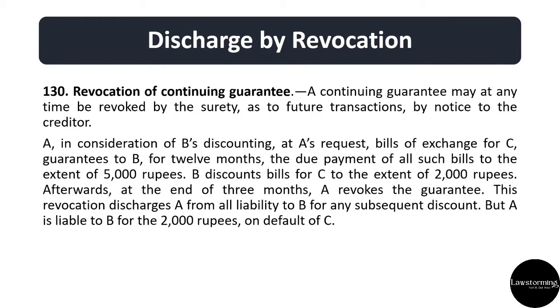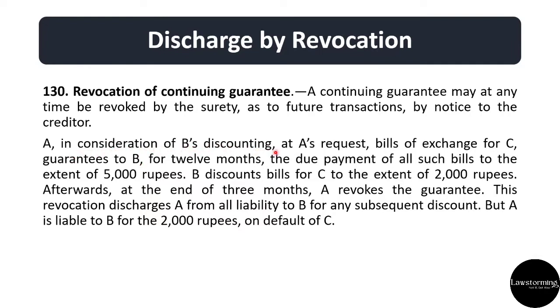A, in consideration of B's discounting at A's request bills of exchange for C, guarantees to B for 12 months the due payment of all such bill to the extent of 5,000 rupees. Now in this example, A is the guarantor, B is the creditor and C is the principal debtor. और A B को promise कर रहा है that he will pay for bill of exchange for 12 months for C if he defaults in payment. अगर B promise करे that he will discount the bill of exchange.